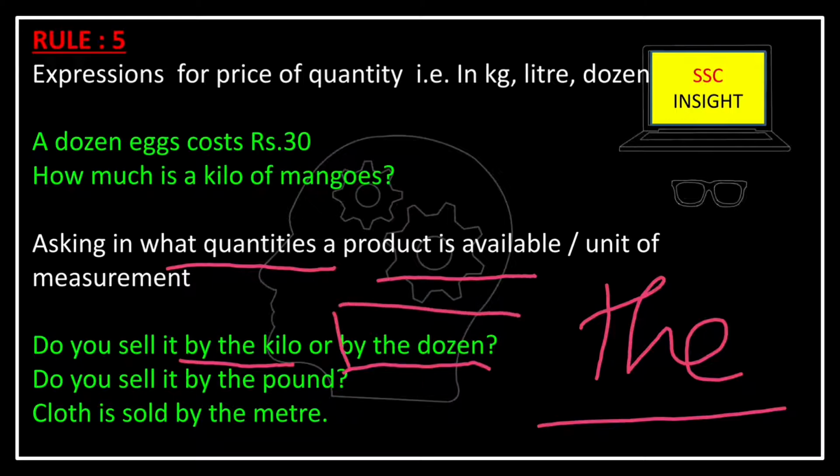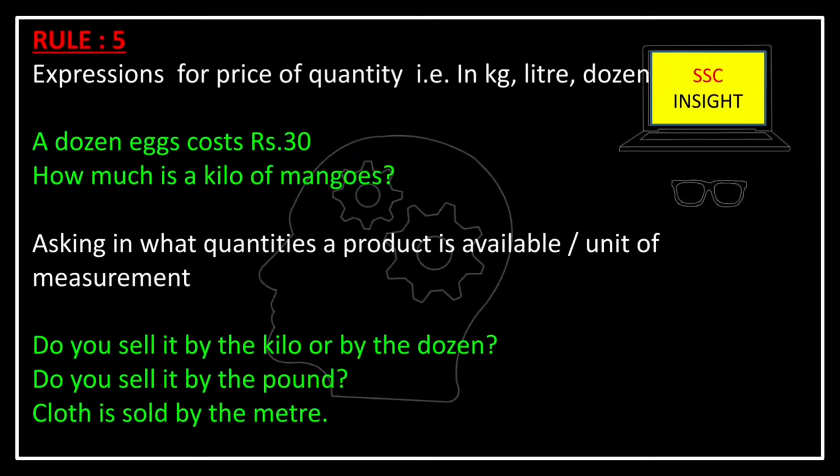Here I am not asking for the price, I am asking for the measurement. In what quantity do you sell it? Do you sell it by the pound? Cloth is sold by the meter. So, in case of asking the price of a particular quantity, we will use the indefinite article, and in case of unit of measurement, we will use the definite article the.